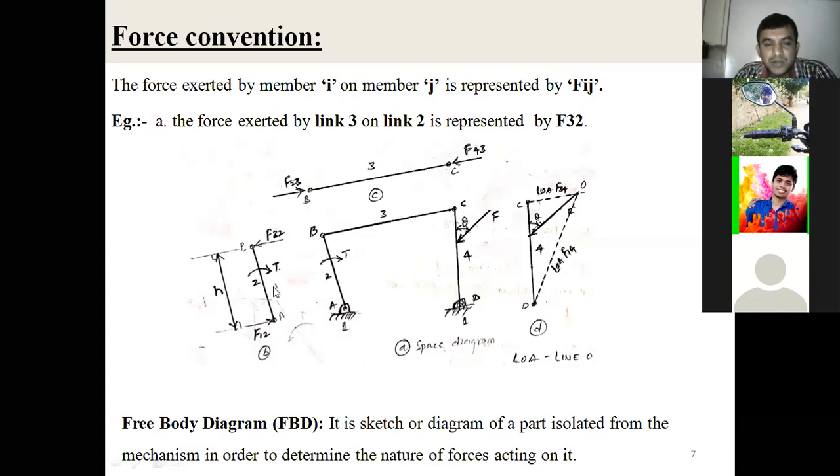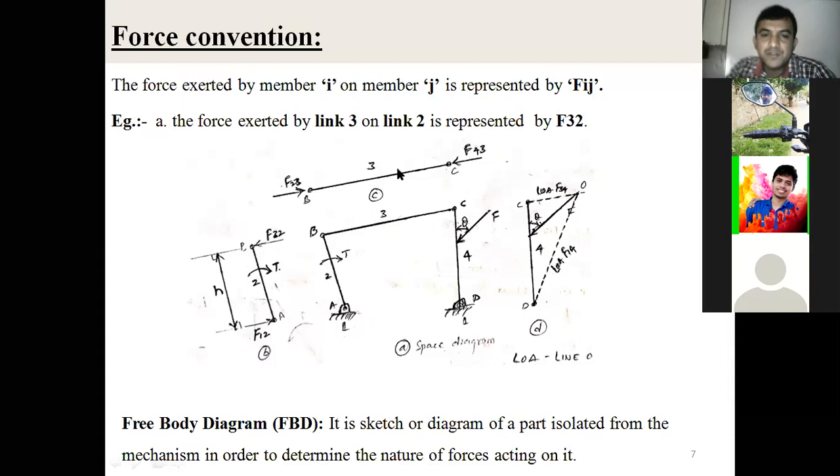Now link 2 is connected to link 1, which is a fixed link at hinge A, and at hinge B it is also connected by link number 3, right? Now from link 1 the force is exerted on link 2. How do you represent that here? F suffix 1 2. Similarly, from link 3 a force is also exerted on link 2. How do you represent that? F suffix 3 2, right?